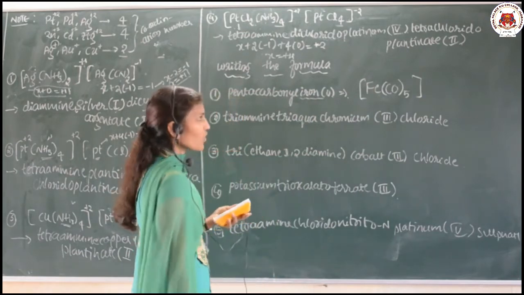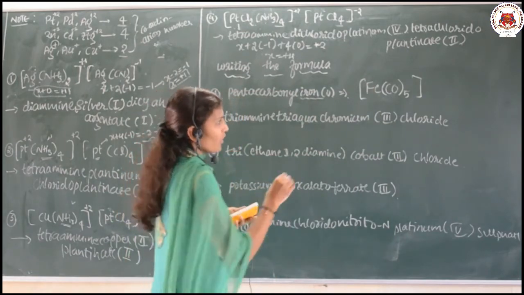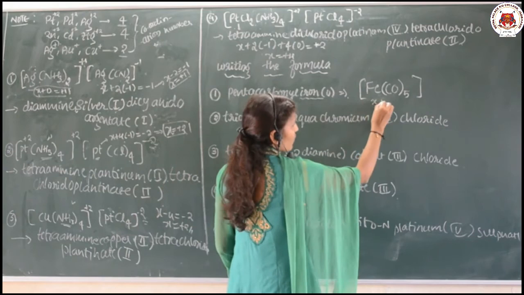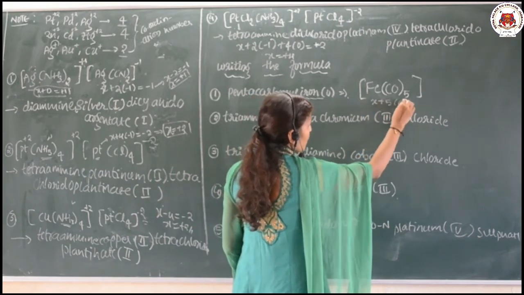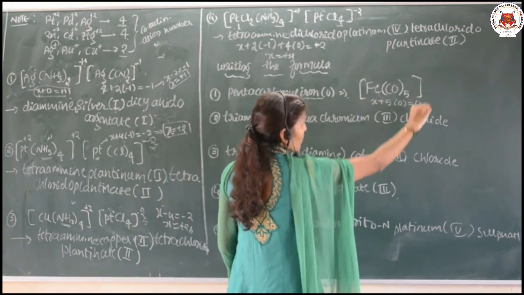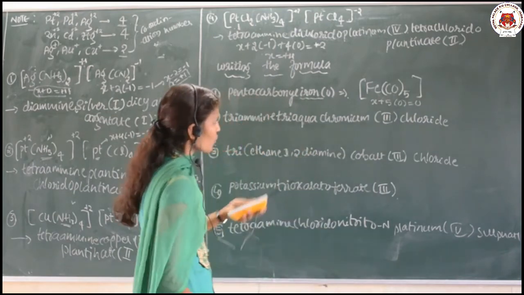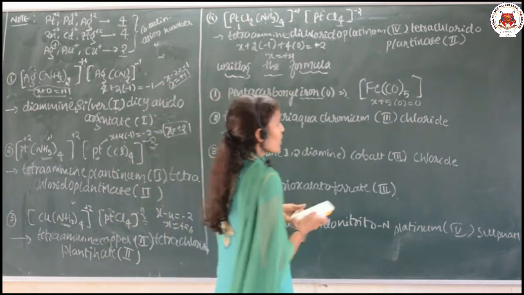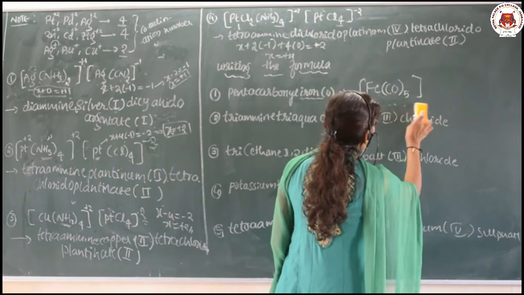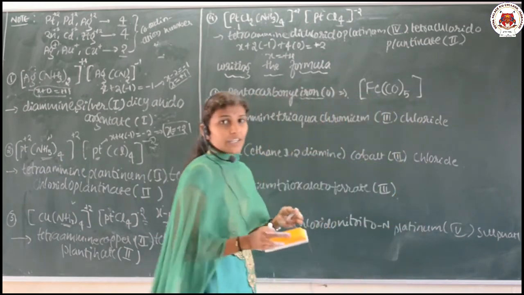Okay. And oxidation state must be 0, just cross check. Fe I will put as X plus 5 into carbonyl is 0, and it is a neutral complex, equate to 0. So, the oxidation state of the Fe will be 0 itself.